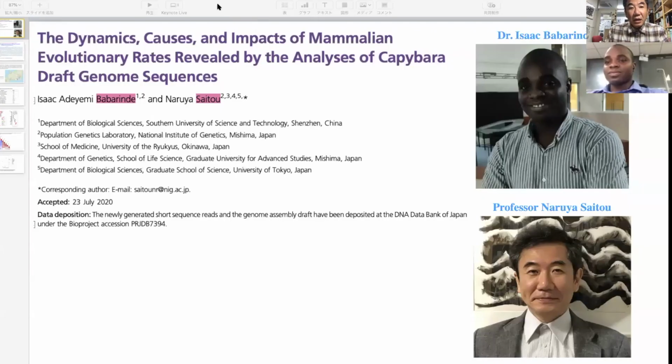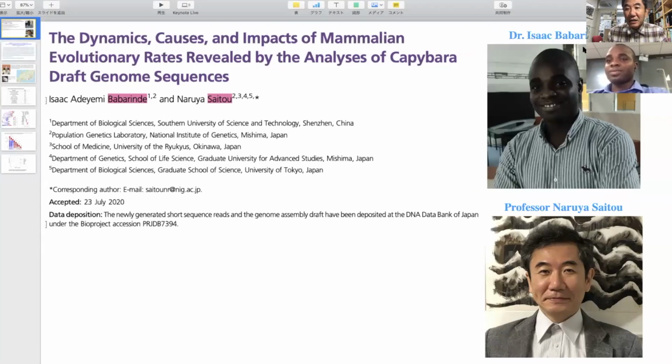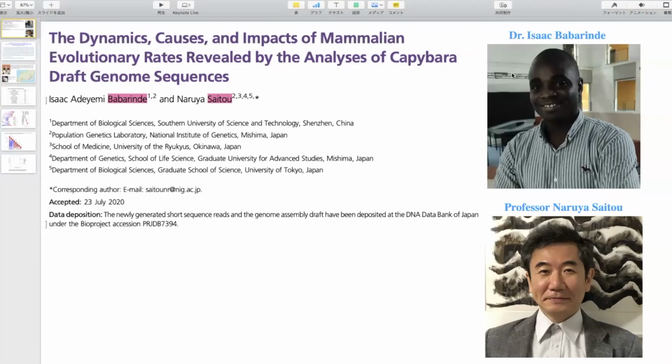Hello. We'd like to explain our recent paper about the capybara genome. The title of our paper is The Dynamics, Causes and Impacts of Mammalian Evolutionary Rates Revealed by the Analysis of Capybara Draft Genome Sequences. There are only two authors, Dr. Isaac Barbarinde and myself.